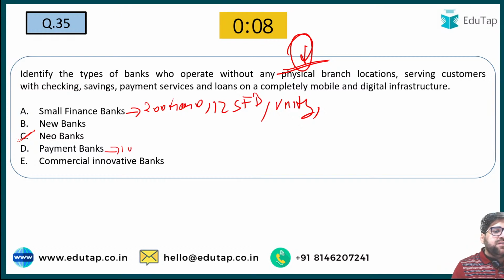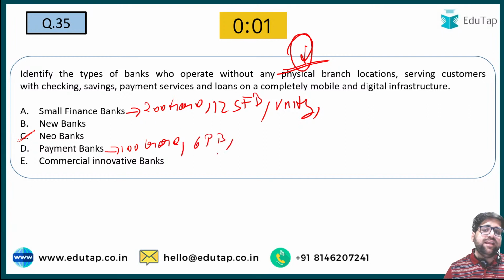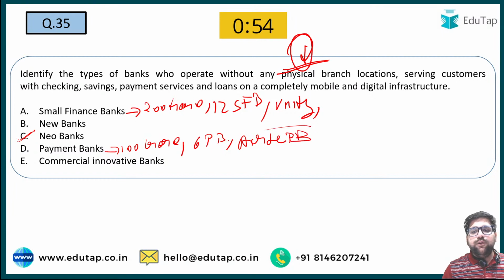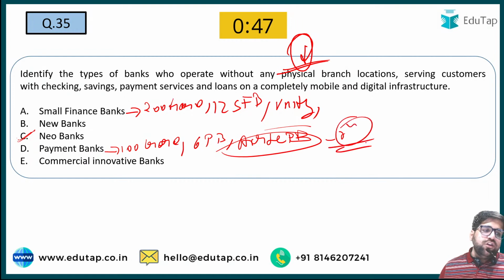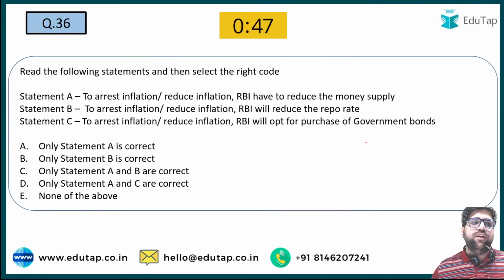For payment banks, the minimum amount to start is 100 crore, and currently there are 6 payment banks which are operating in India. Then you also have to remember that different payment banks were included under the schedule status. If I'm not wrong, Airtel Payment Bank was recently included under the schedule status of RBI, that is under the second schedule of the RBI Act 1934. So note all this point. This is really very important. Question number 36, my friends.